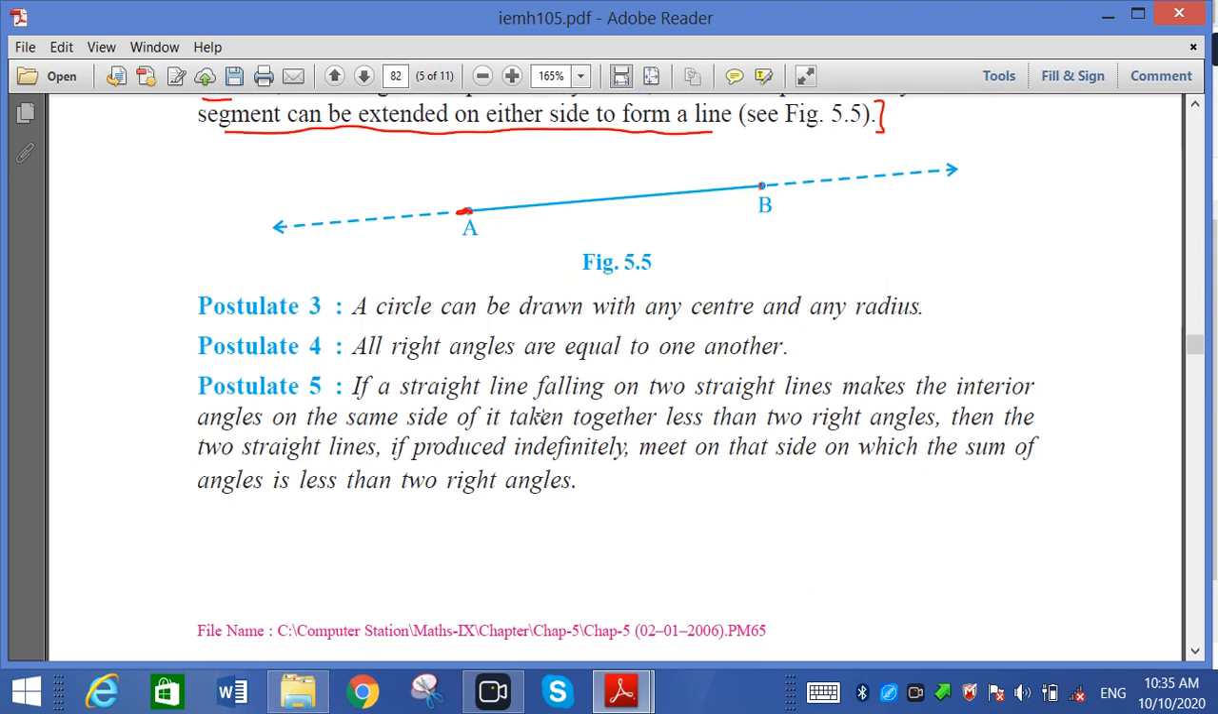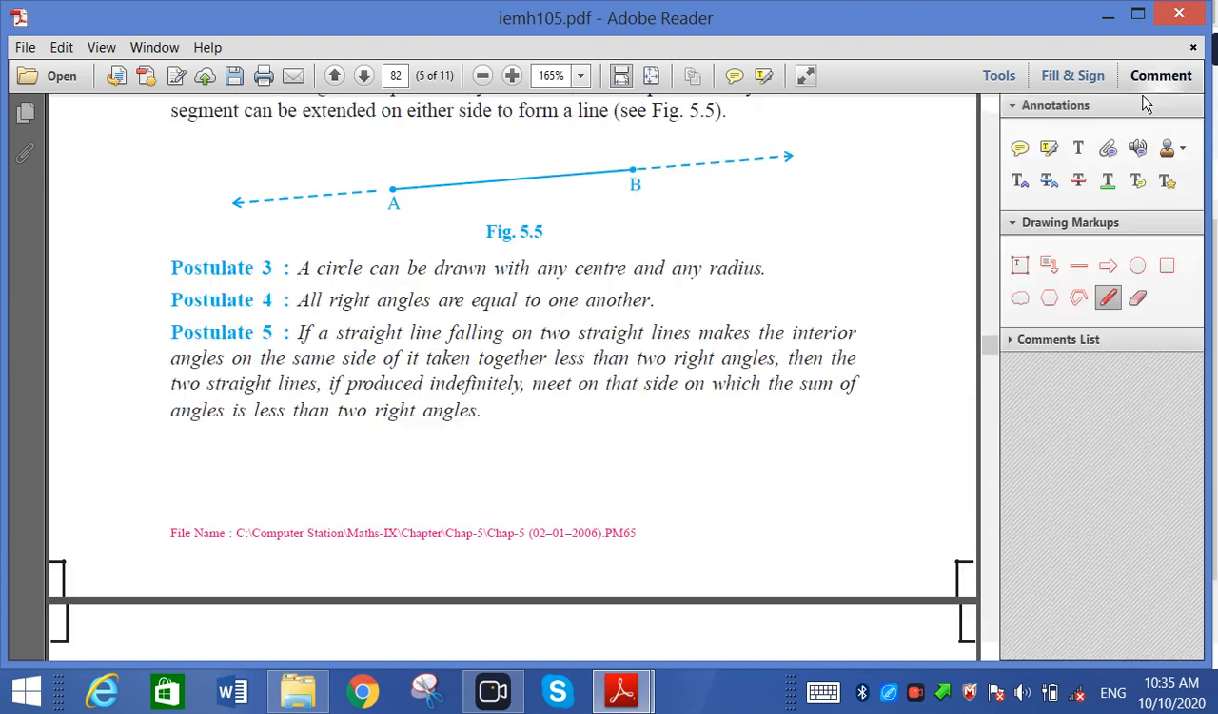Postulate 3. A circle can be drawn with any center and any radius. Postulate number 3: કોઈ પણ circle હોય એમાં any center and any radius draw કરી શકાય. It is easy. Postulate 4. All right angles are equal to one another.